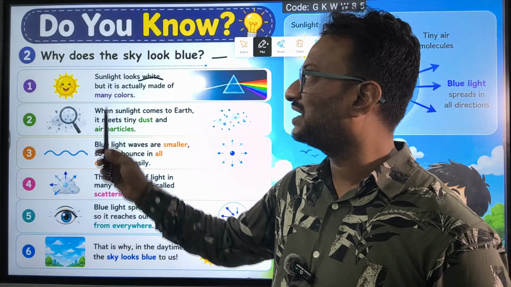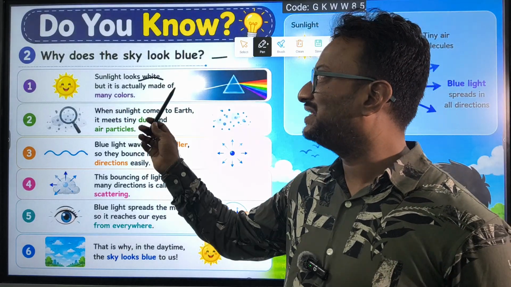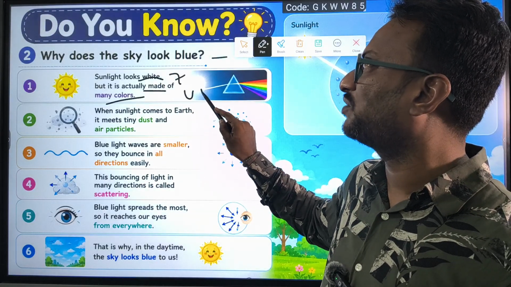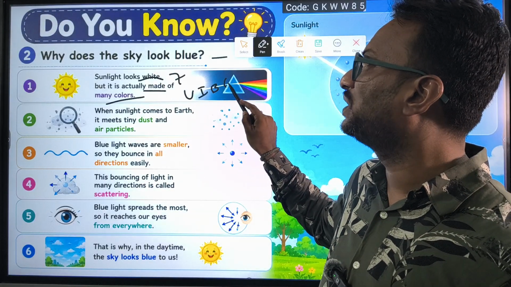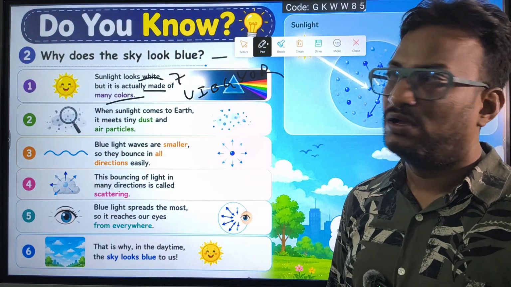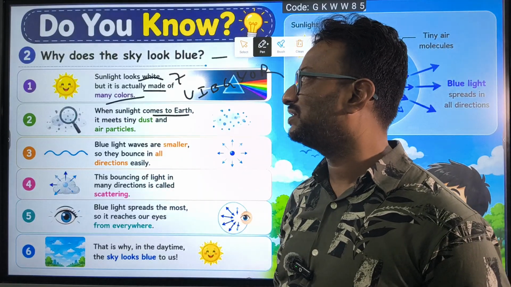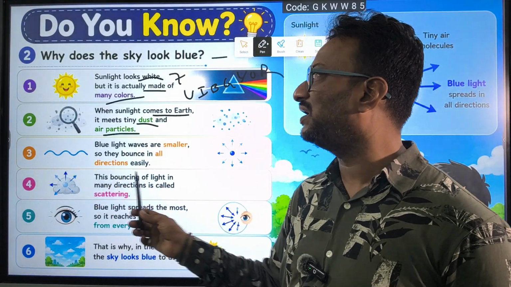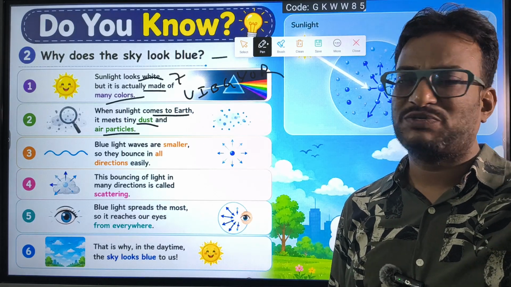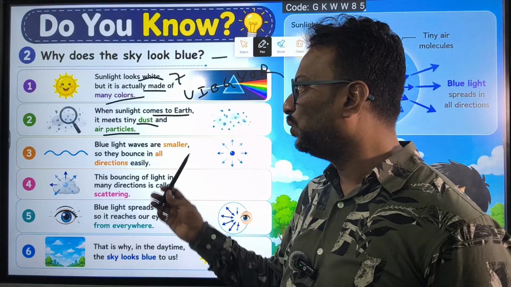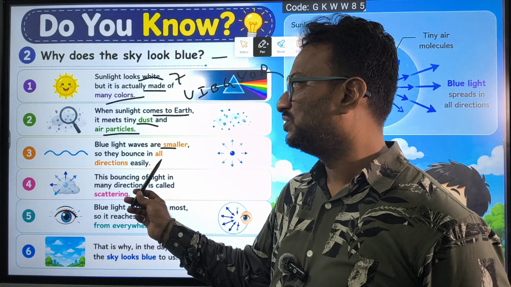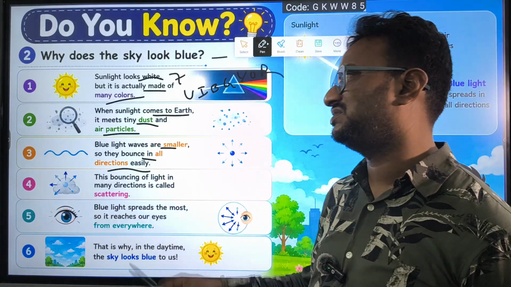Sunlight looks white, but it is actually made up of 7 different colors called VIBGYOR: violet, indigo, blue, green, yellow, orange, red. When sunlight comes to the earth, it meets tiny dust and air particles. Blue light waves are smaller, so they bounce in all directions.